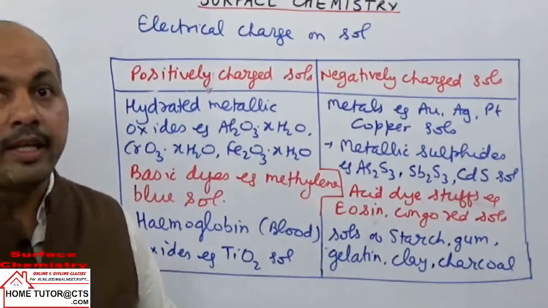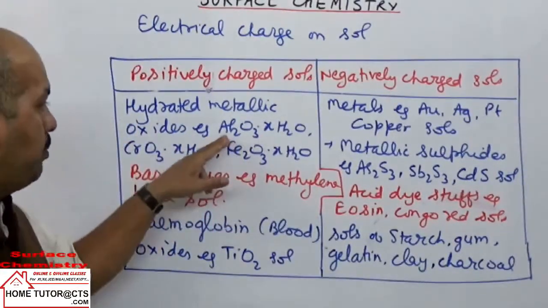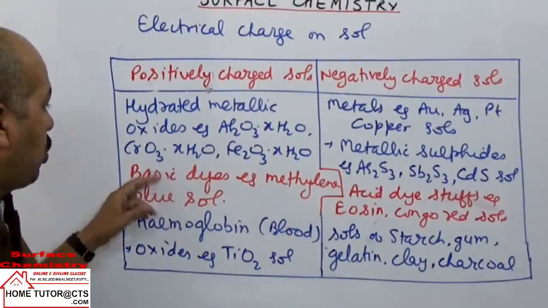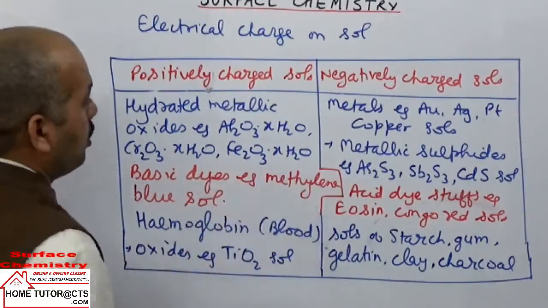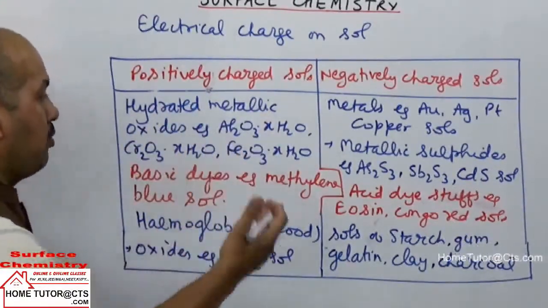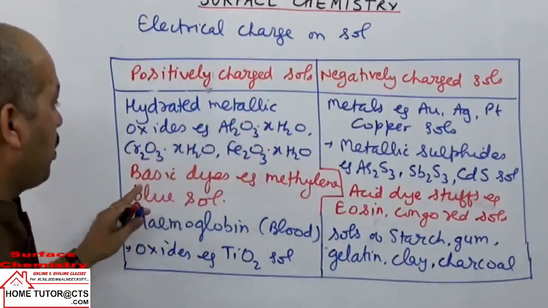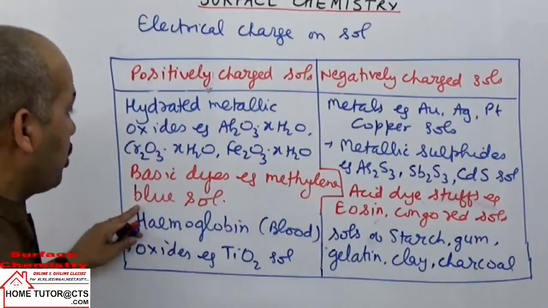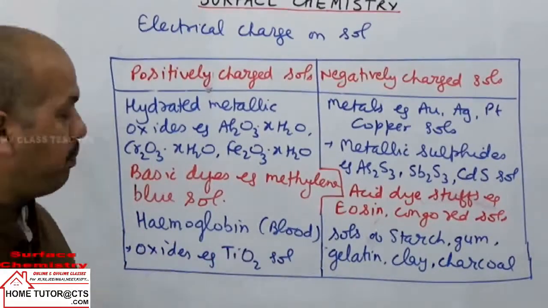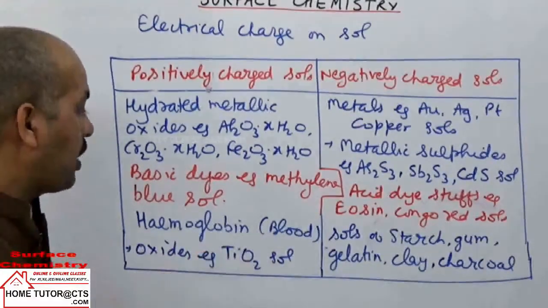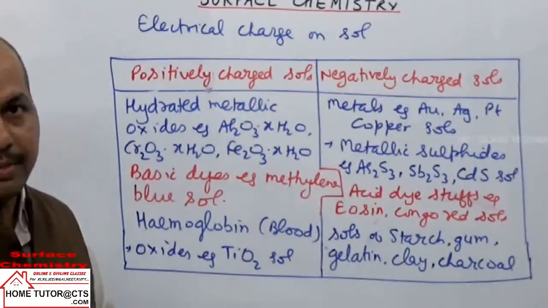So we can take some examples of sols which have positive or negative charge on dispersed phase particles. Remember, compounds that are basic in nature, like aluminum hydroxide, Al2O3.xH2O, chromium hydroxide, Cr2O3.xH2O, ferric hydroxide, Fe2O3.xH2O. When we take them in solution, they form the corresponding hydroxides. Hydroxides will carry positive charge. Basic dyes will also carry positive charge, for example methylene blue sol. Hemoglobin found in the blood will carry positive charge. Oxides of the metals will also carry positive charge.